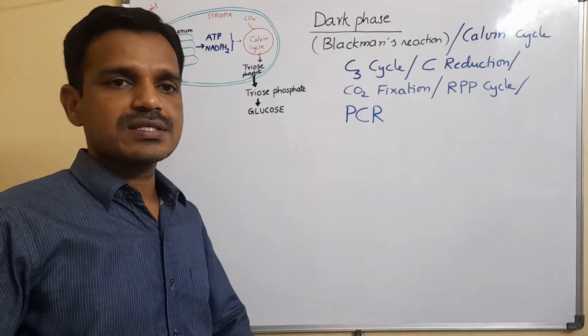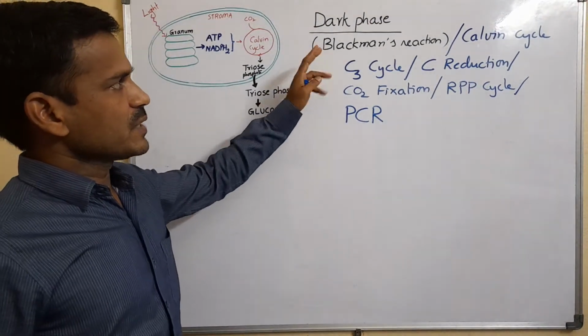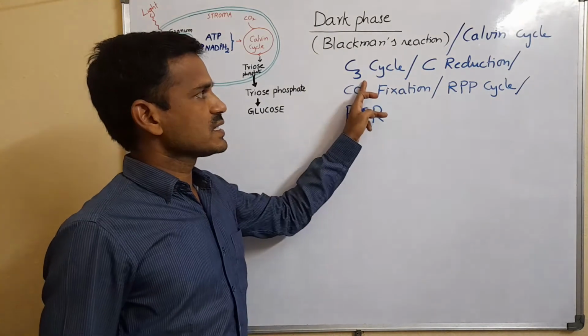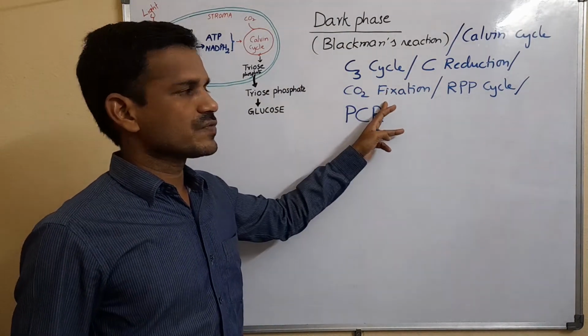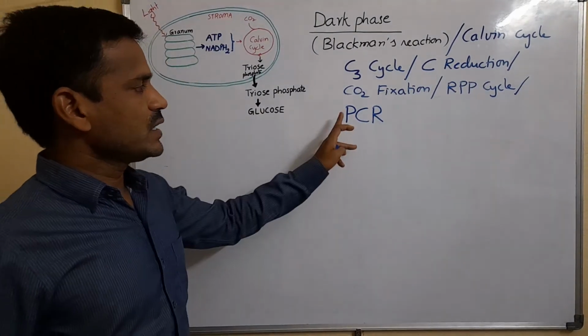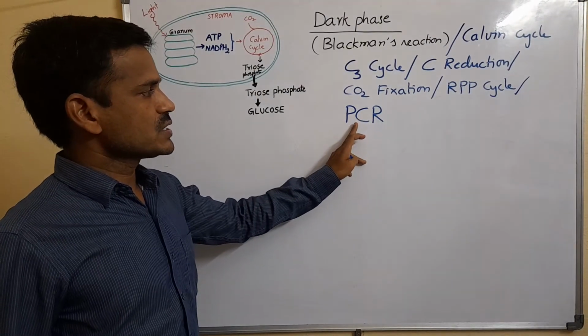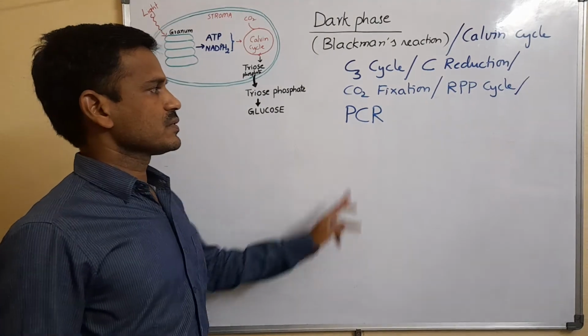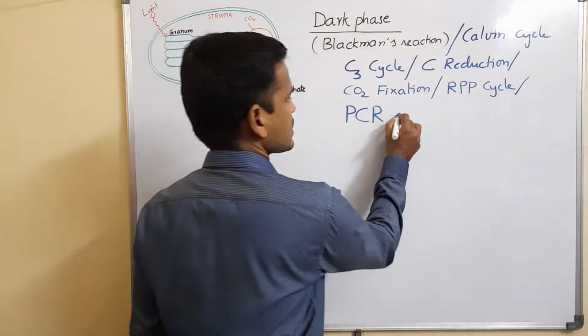So the dark phase has different names: Blackman's reaction, Calvin cycle, C3 cycle, carbon reduction, CO2 fixation, reductive pentose phosphate cycle, and photosynthetic carbon reduction, the PCR cycle.